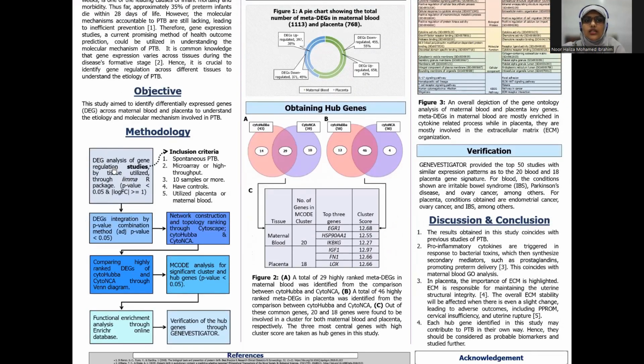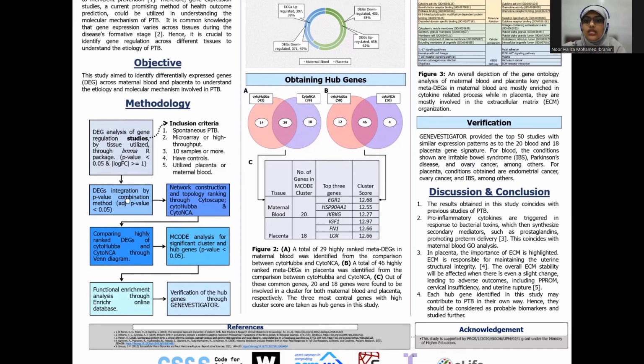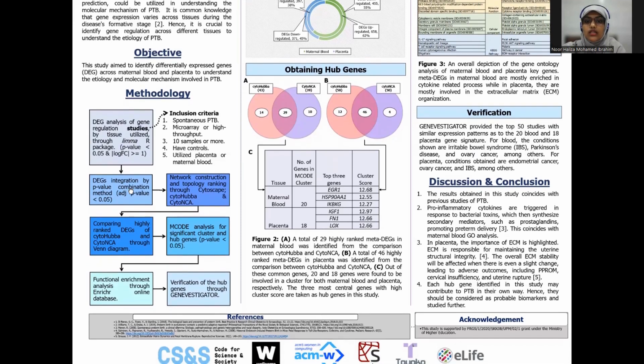First, we conducted DEG analysis of chosen gene regulation studies according to the inclusion criteria stated here using the limma R package. The DEGs are considered significant if they had p-value less than 0.05 or at least a two-fold change compared to term birth. The DEGs found from these individual studies are then integrated together according to the tissue utilized, either placenta or maternal blood, using p-value combination method to form meta-DEGs.